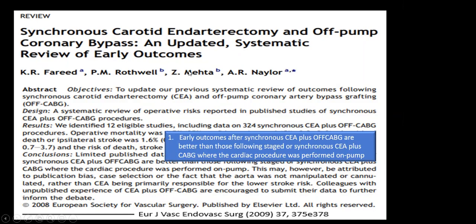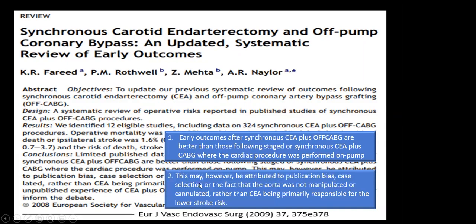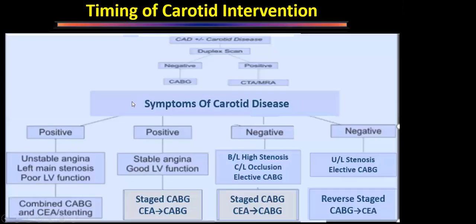Then another study, it is a Cochrane review. Here also they have said early outcomes after synchronous carotid endarterectomy plus off-pump CABG are better than staged procedures if on-pump CABG is performed. So here they have favored that off-pump CABG has better results if we do a synchronous procedure compared to the on-pump one. Okay. So how are things decided?